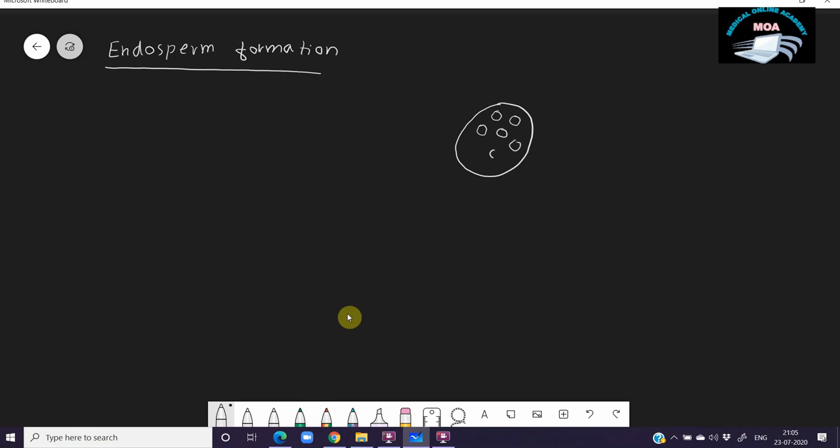After the formation of the number of nuclei, most angiospermic plants produce the endosperm by this method. This method is known as the pre-nuclear endosperm formation. So this is one method of endosperm formation.